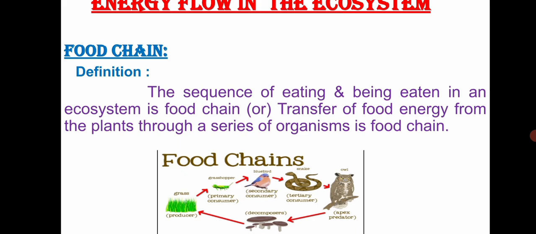The food chain is nothing but the sequence of eating and being eaten in an ecosystem. That is, the transfer of food energy from plants through a series of organisms is known as the food chain. For example, the food is passed from plants to primary consumer to secondary consumer, and secondary to tertiary. Here the producers are plants. They can synthesize their own food via photosynthesis. From this, the food energy is passed to the primary consumer, then transferred to the secondary, and finally it reaches the tertiary and decomposes.